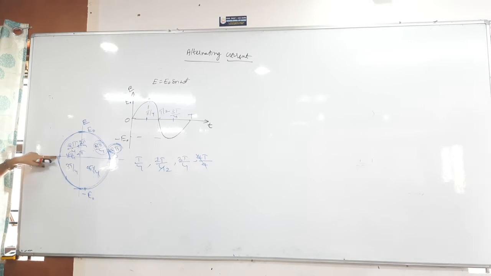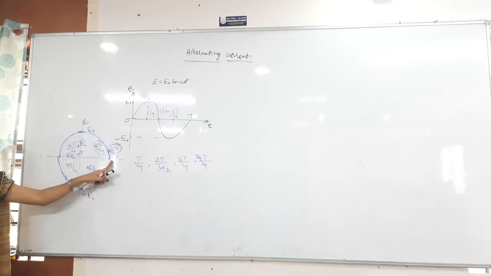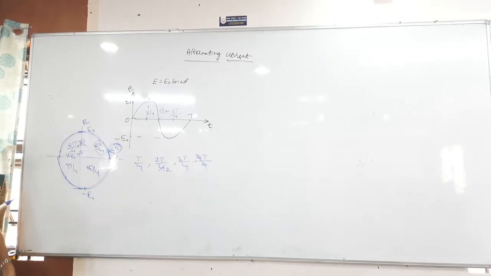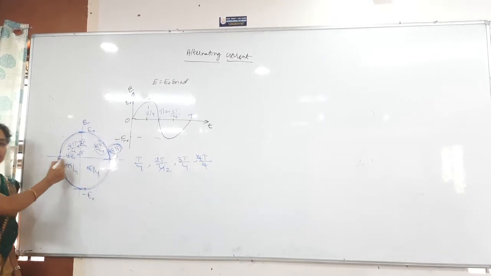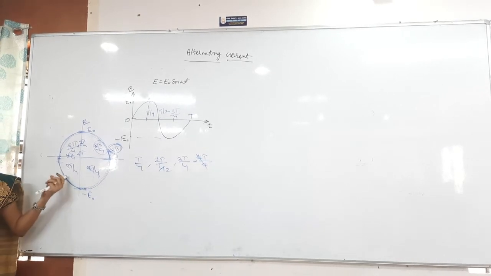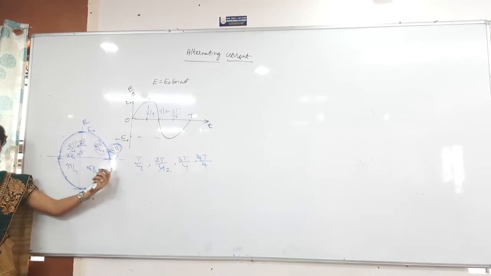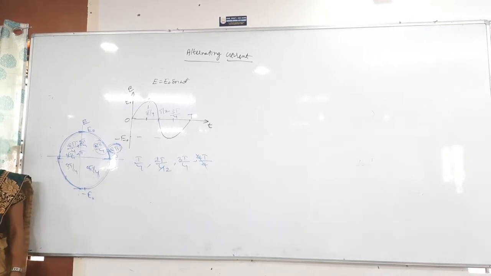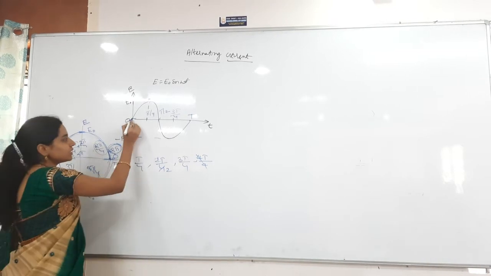Then again from here to here, how much angle is taken? Pi. 180 degrees. Obviously this is the positive side, this is the negative side, so the angle taken is pi radians, or 180 degrees. The remaining value is again 180 degrees. Now you have to divide into 4 parts again. Now we will discuss directly here itself.